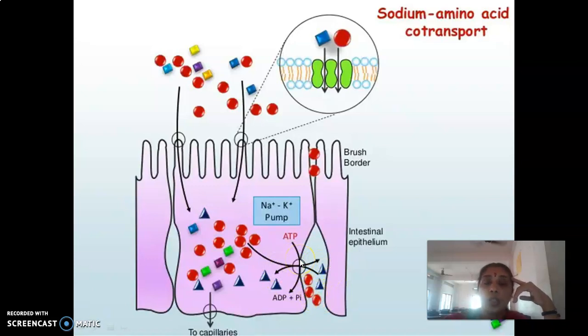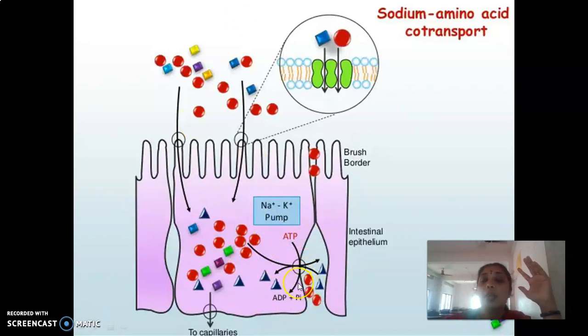We know that the sodium pump acts in such a way that in a single transport, 3 sodium ions will be taken out, while 2 potassium ions will be taken in. So the first event to take place is the removal of extra sodium ions from the intestinal epithelial cells. Then only the sodium which is now obtained from the diet can enter into the epithelial cells. So the first thing is the functioning of the sodium pump, right? And this is an energy requiring process.